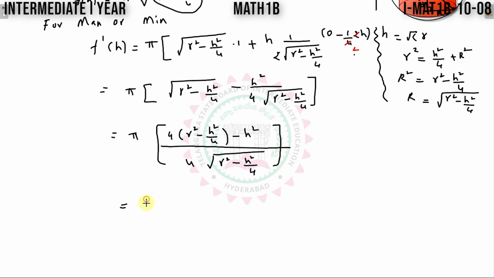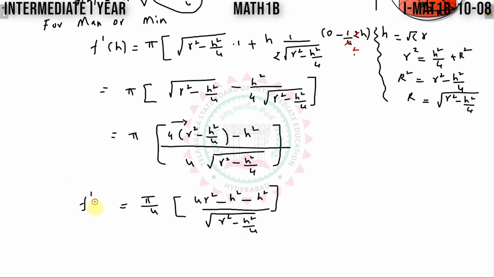Now again, on further simplification, I can write this as 5 by 4. Multiply 4 within the bracket, it is 4r square. The 4 gets cancelled, minus h square and minus h square, divided by root of r square minus h square by 4. This is f dash h.